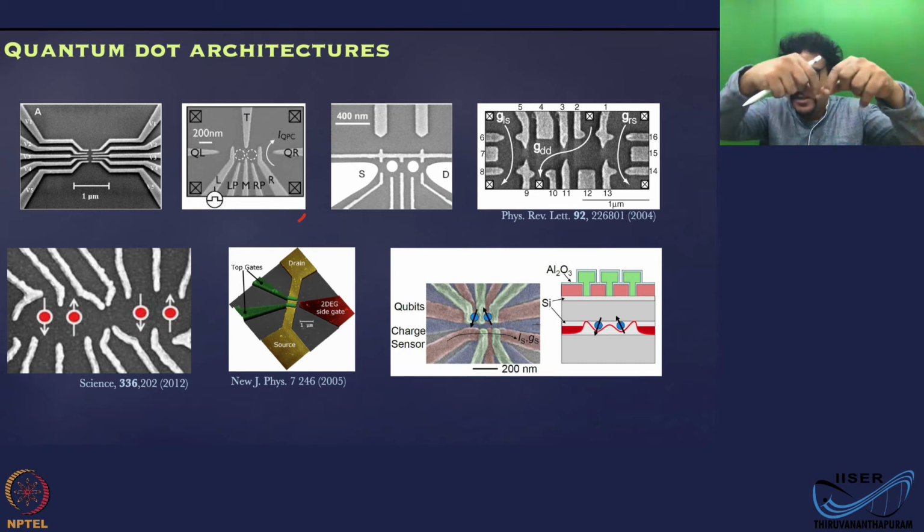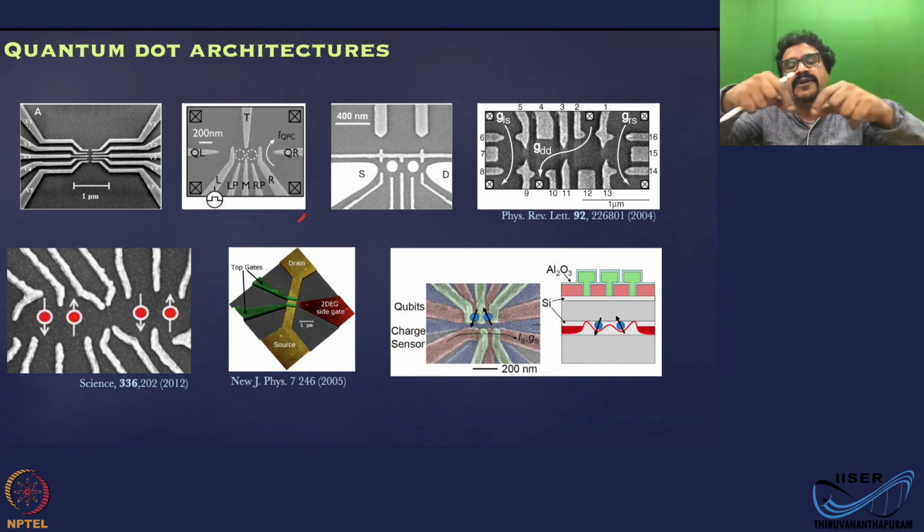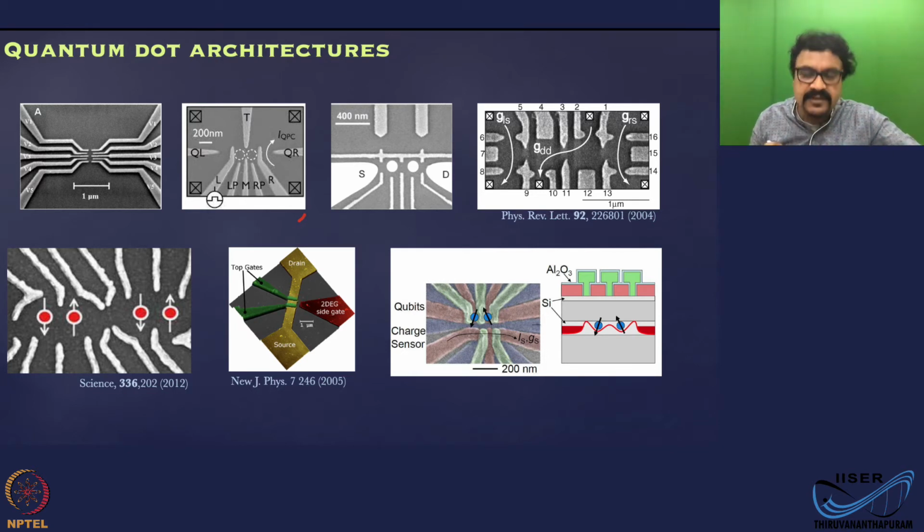You can think of a thin ribbon-shaped region, half a micron or 300 to 400 nanometers wide, with a source and drain. Then you put two gates on top and apply voltages so that you get a quantum dot in the middle. You can increase the number of these gates and you will get more and more quantum dots. And you have another side gate, which is the 2DEG itself. That's the gate you use to change the electrostatic potential of the dot.